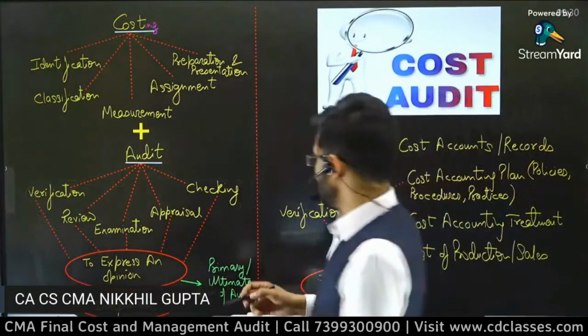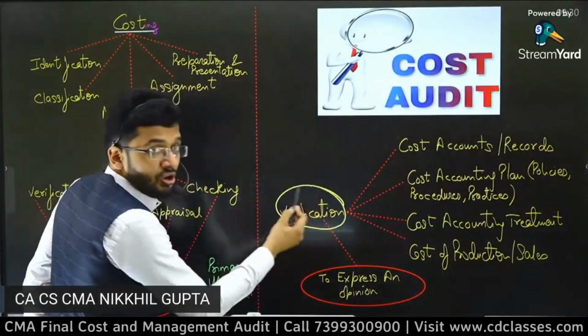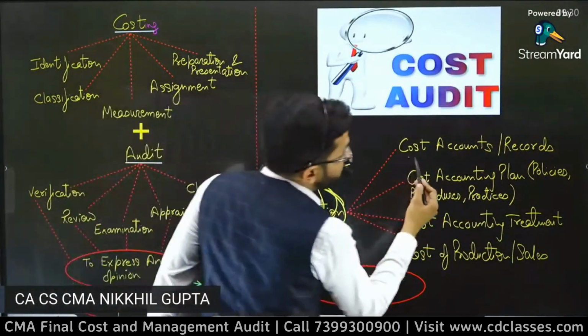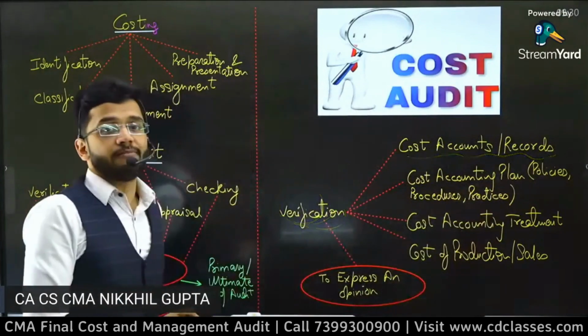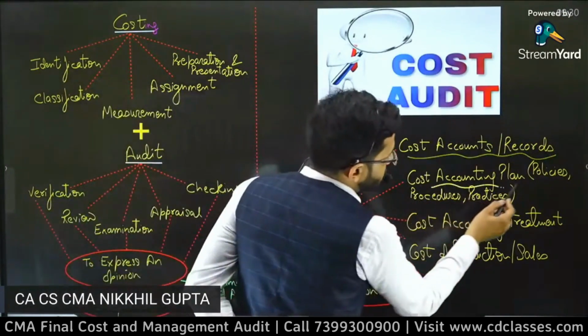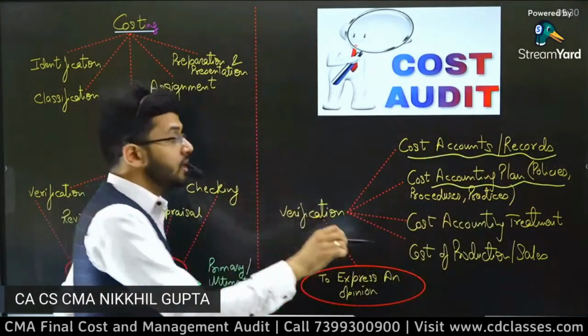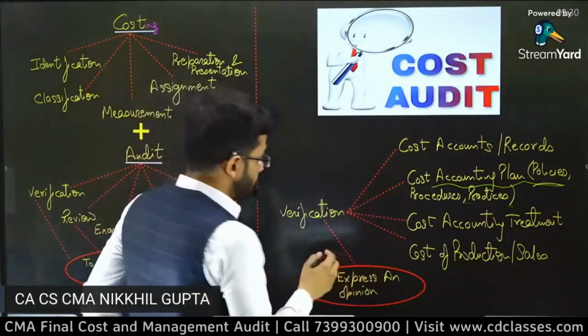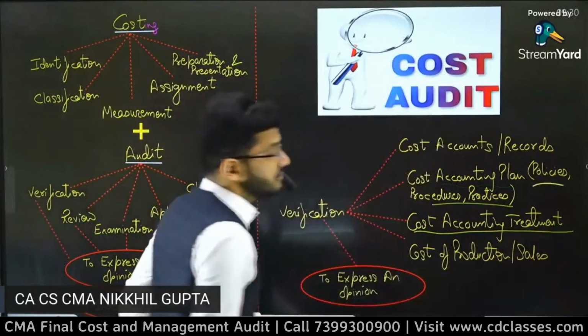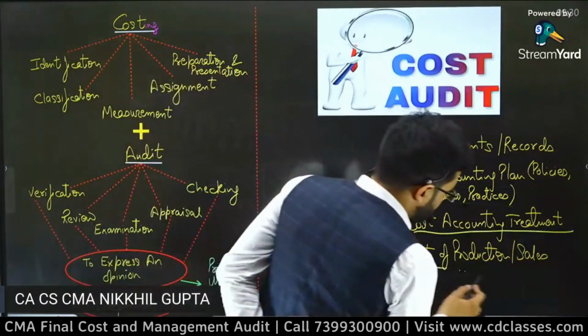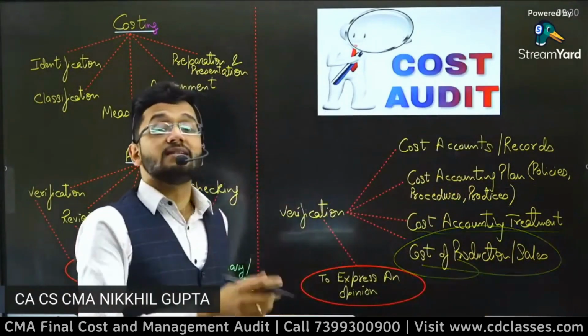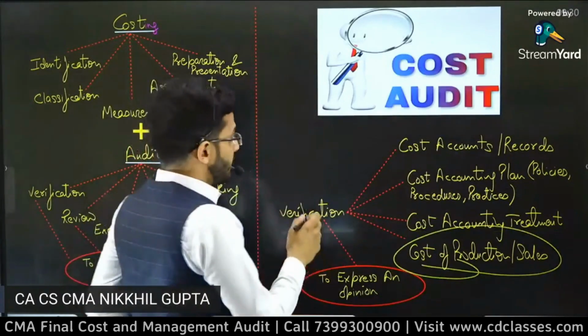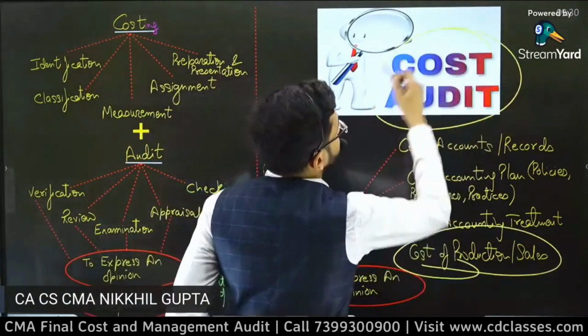Let me repeat. Verification of whether cost accounting records have been prepared properly, whether the cost accounting plan has been adhered to, and that the policies, procedures, and practices of costing are correct. Verification that cost accounting treatment is correct. Verification that cost of production or sales is correctly computed. That is known as cost audit.